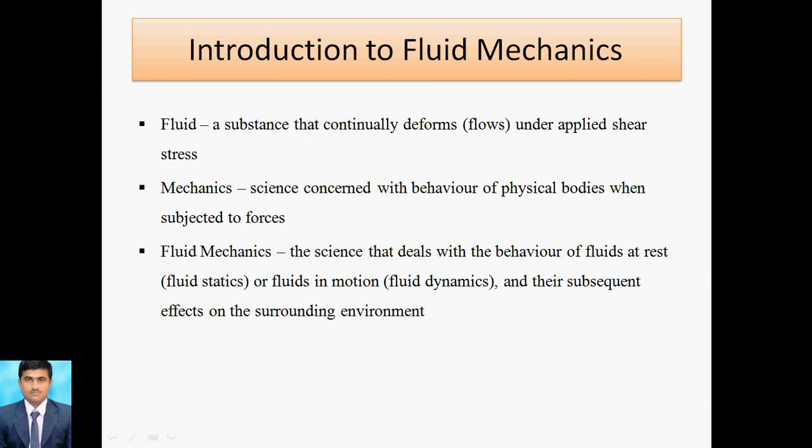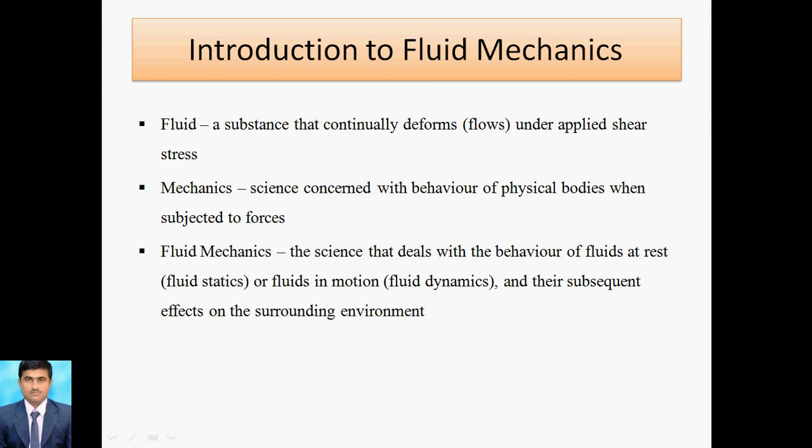Next, mechanics. Mechanics is a science concerned with the behavior of physical bodies. Here we study the behavior of bodies when different forces are applied. That is called mechanics. So wholly, fluid mechanics is defined as the science which deals with the behavior of fluids at rest as well as in motion and their subsequent effects on the surrounding environment. In short, fluid mechanics is the study of the behavior of fluids at rest and in motion.